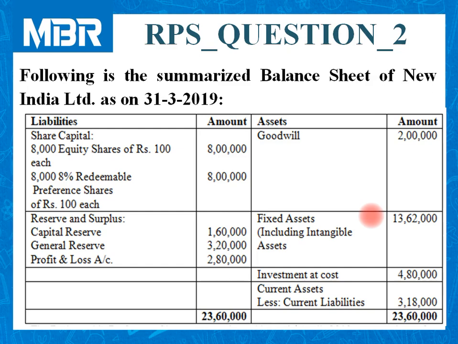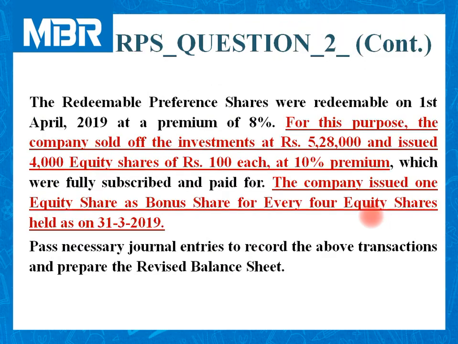So it is not necessary that examiner may provide you information in vertical format, but it is compulsory for us to prepare our answer in vertical format. In horizontal format, balance sheet is given in two different parts: liabilities, amount, assets and amount. We all are aware of the format of the balance sheet and items included on liability side and asset side. So it is not new for us. Let us focus on the additional information given as a part of our question.